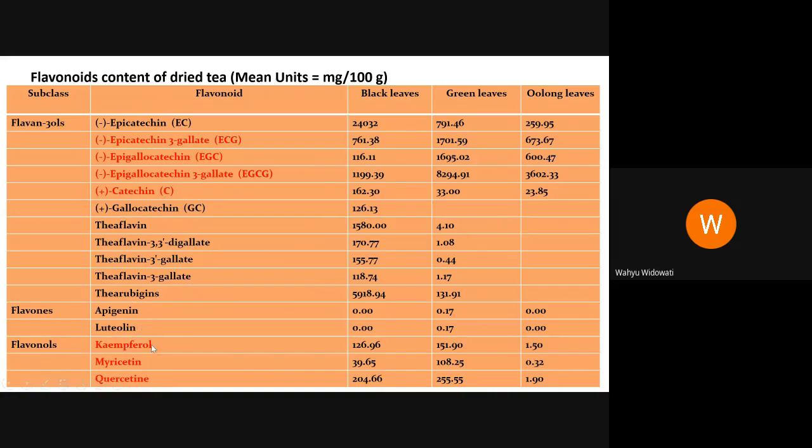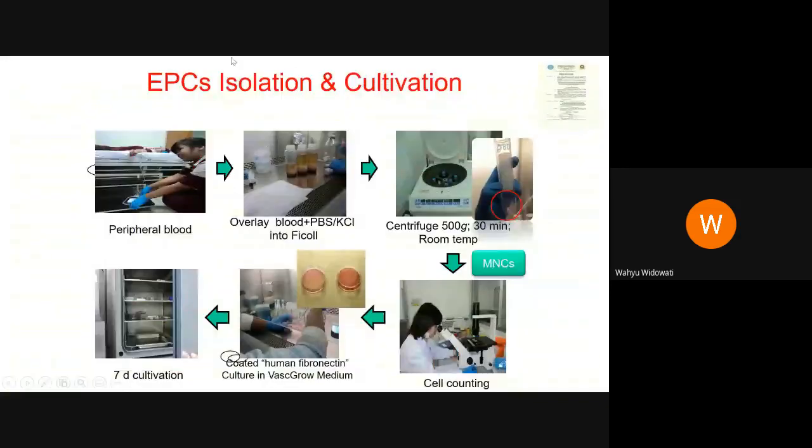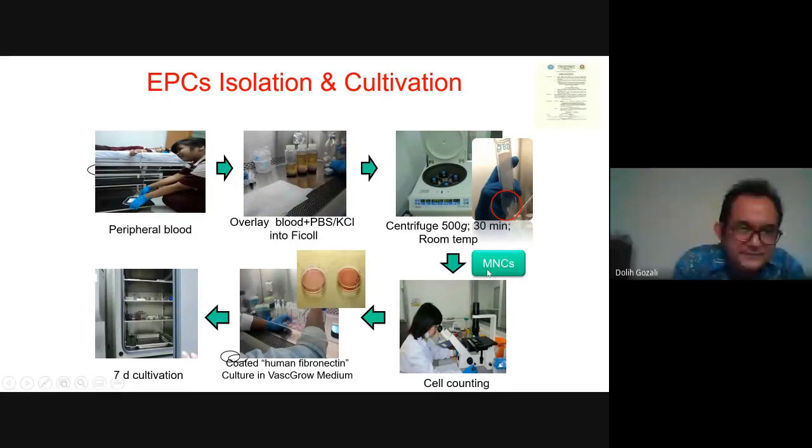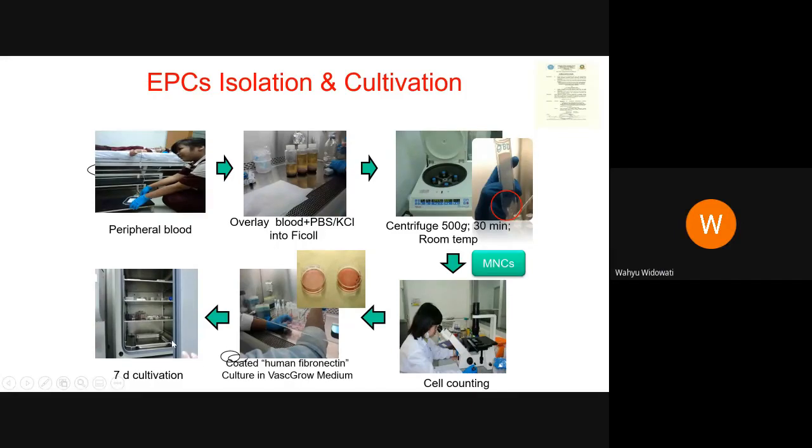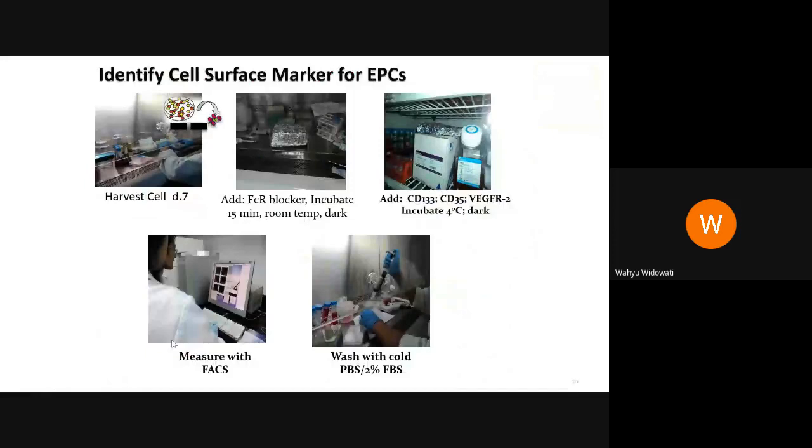In the research I deliver now, I use kaempferol, myricetin, and quercetin isolated from dry tea. For EPC isolation and cultivation, donor peripheral blood is overlaid with PBS onto Ficoll and centrifuged at room temperature. We get mononuclear cells, count them, and cultivate for 7 days. Then we identify surface markers for EPC.